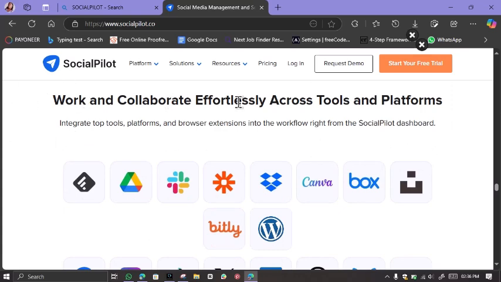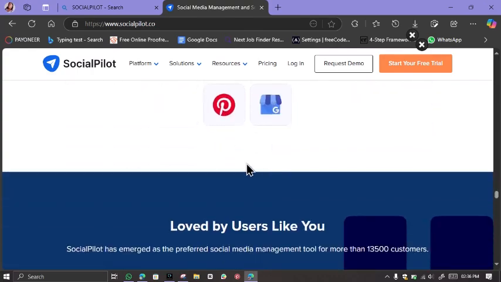It also helps you to work and collaborate effortlessly across tools and platforms. Integrate top tools, platforms, and browser extensions into the workflow right from the Socialpilot dashboard. These are the work tools we have. We can integrate them in. You can see them, everything.